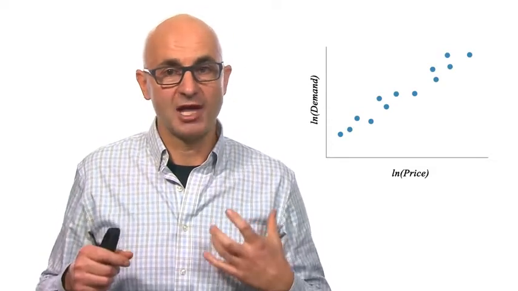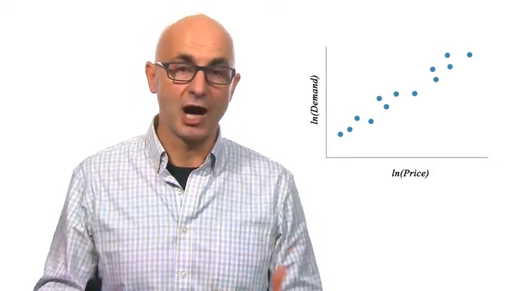So let's think about these things in terms of demand and price, right? Obviously at different points along the price-demand curve, the impact of price is going to differ, right? At lower price points, price is going to drive demand differently than at higher price points. So we have a nascent or underlying non-linear relationship between price and demand. So we can map out that relationship using our transforms. So now we look at the natural logarithm of demand versus the natural logarithm of price. And now we have a linear relationship that we can describe.